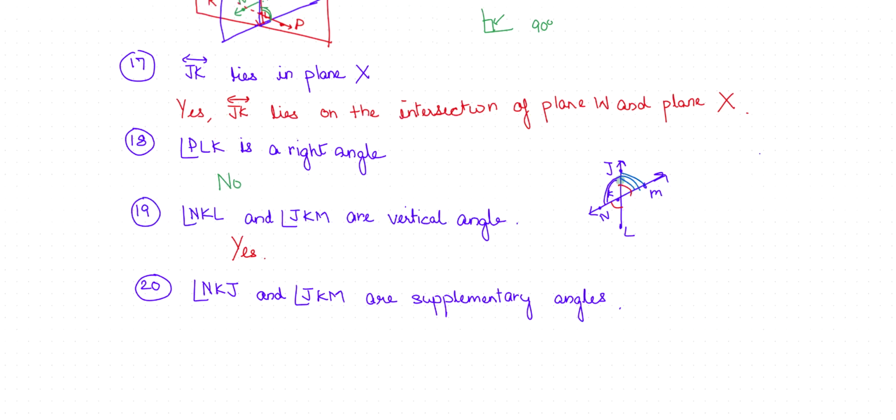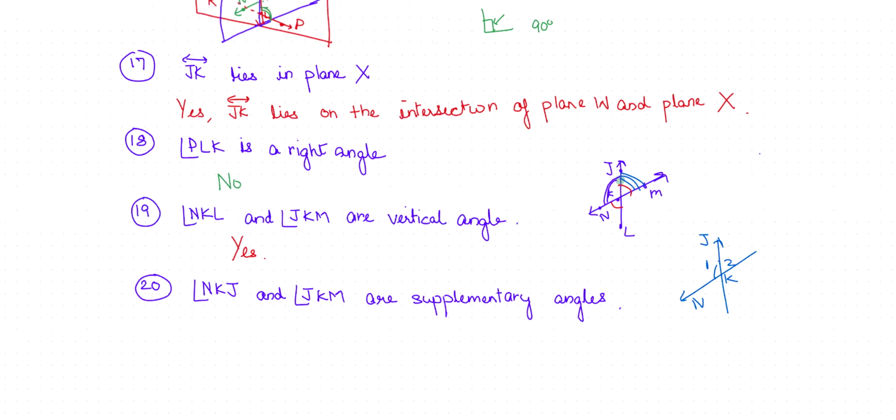I'll show you again like this. So one angle is this, I'll name it angle 1, which is JKN, NKJ, we can say. And this angle is angle 2, which is JKM.